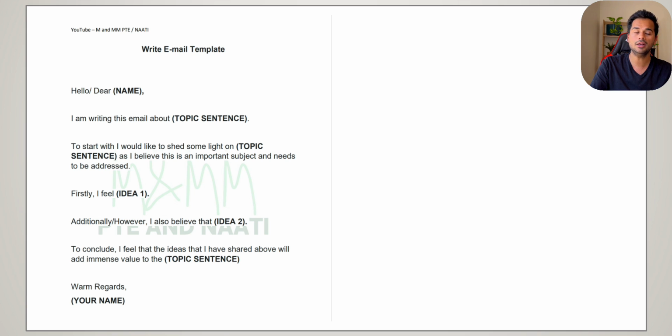Warm regards, comma, and your name. If they have given your name in the email itself, you can write your name from the email itself. If they haven't given you the name, you can just write any random word. You don't have to write down your specific name. You might just pick the easiest word. You can write Alex, Sam, easy English sounding names, just to make it easy for the computer. That's about it. And now I'm giving you a sample answer.